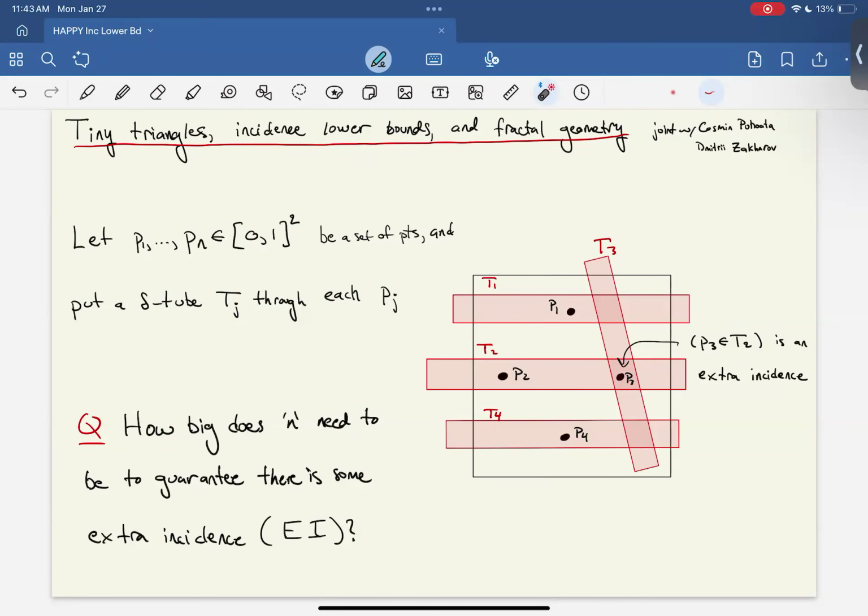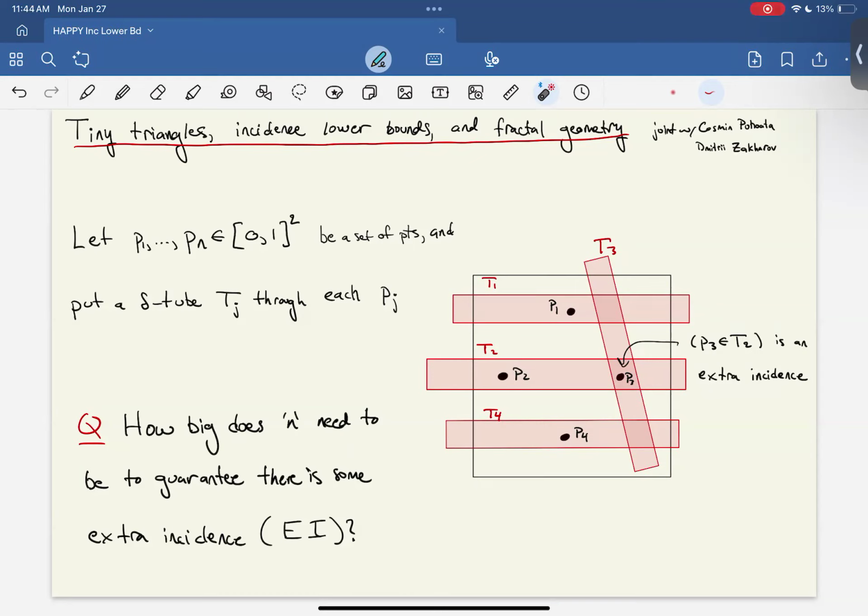Hi, my name is Alex. I'm currently a graduate student at MIT, advised by Larry Guth. And I'm graduating this spring, and I'm going to start as an assistant professor at NYU in fall 2025. So I want to tell you about some recent work with Cosmin Pahota and Dmitry Zakharov about discrete geometry.